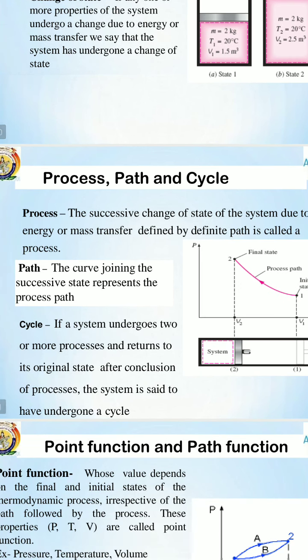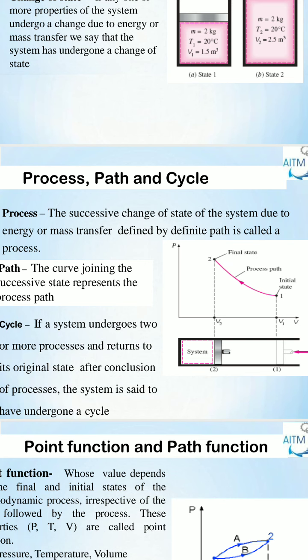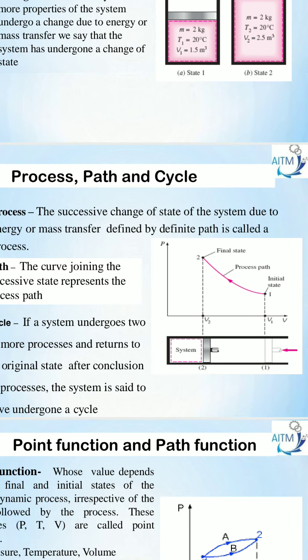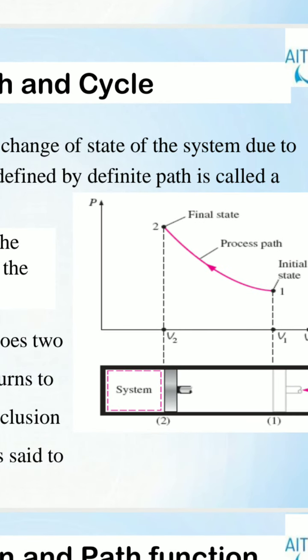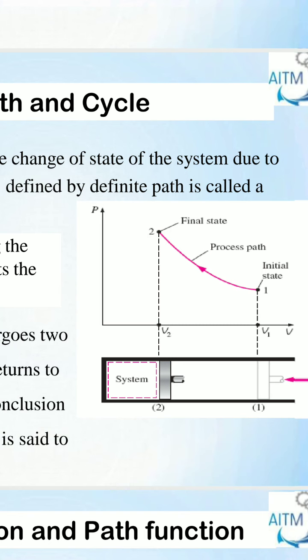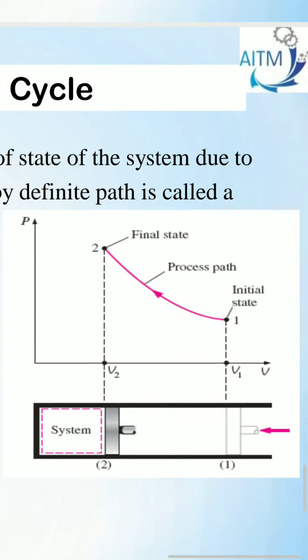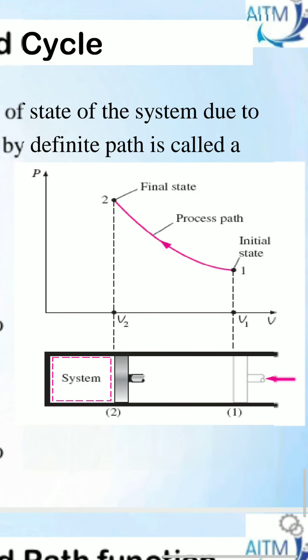Therefore, you call that a process. You will understand that by considering this PV diagram. Along the y-axis pressure, along the x-axis is what? Volume. Now this is V1, this is V2. Consider a piston cylinder arrangement.